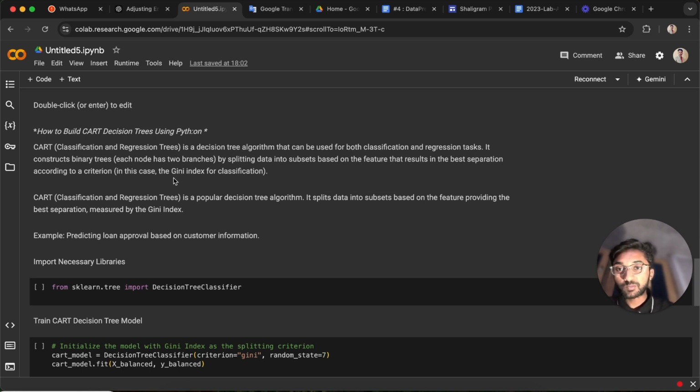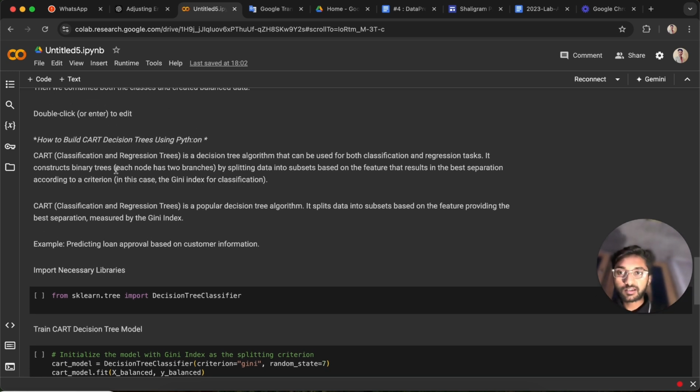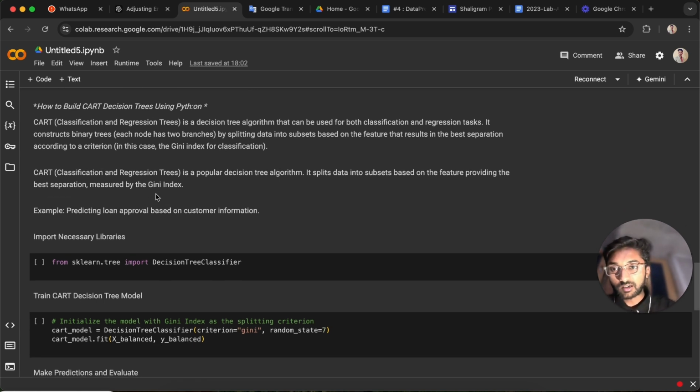In this case, we use the Gini index for the classification. So what is the Gini index? The Gini index is just a concept for counting, or we can say measuring, the classification. Okay, CART, classification and regression tree, is a popular decision tree algorithm. It splits the data into subsets based on the feature, providing the best separation.